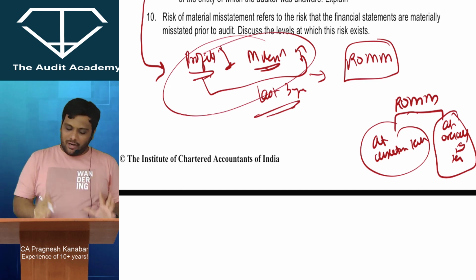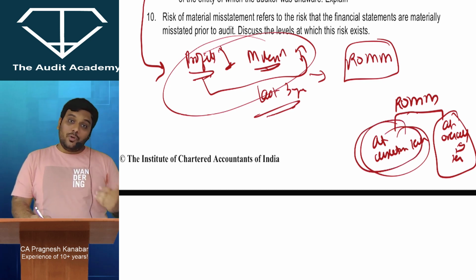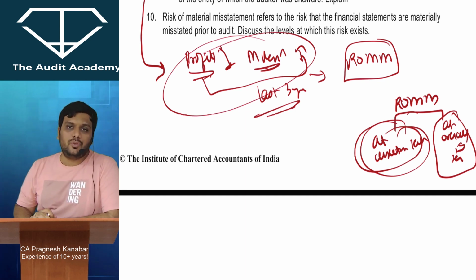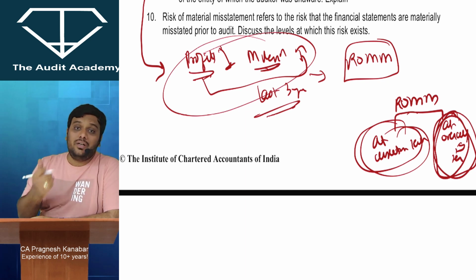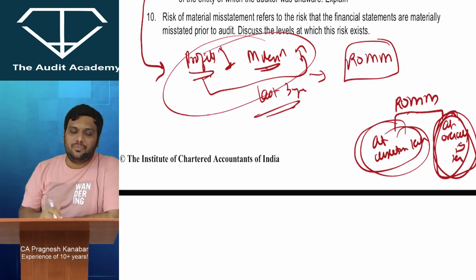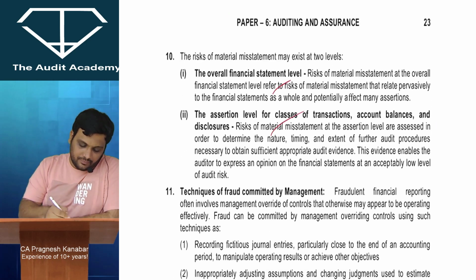So RMM exists at two levels. At assertion level, some analysis can help you to understand what can go wrong in individual transactions, balances and disclosures, and accordingly you can plan your further procedures. And RMM at overall FS level will help you to understand such analysis where pervasively many items in the financial statements could be materially misstated. All right. So those points they have covered.